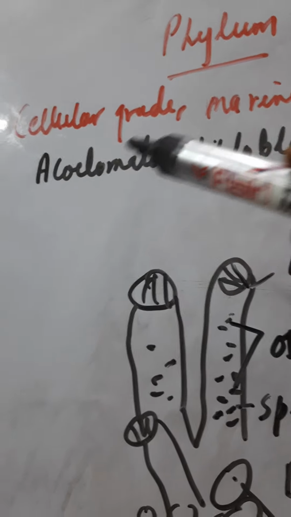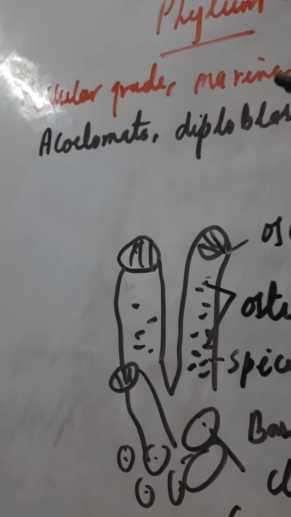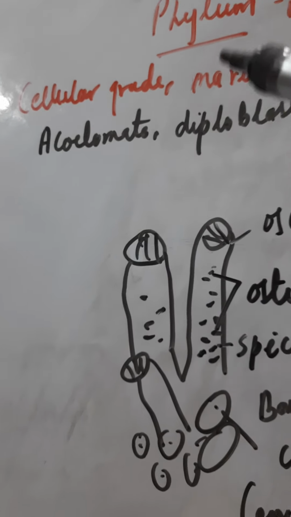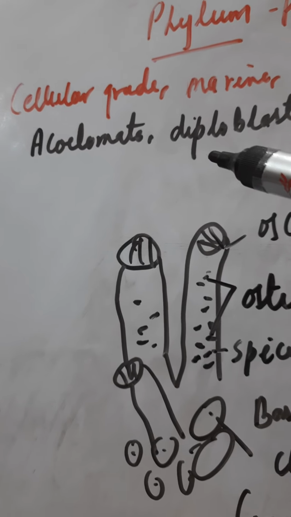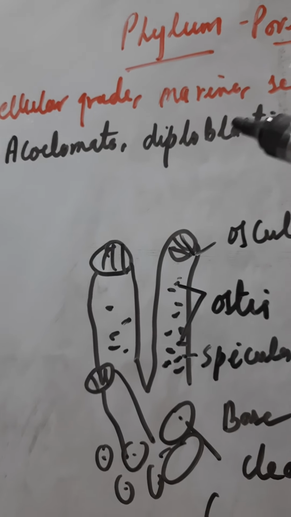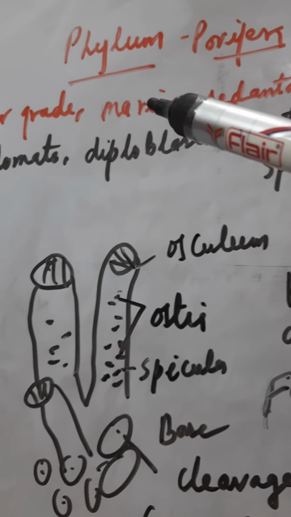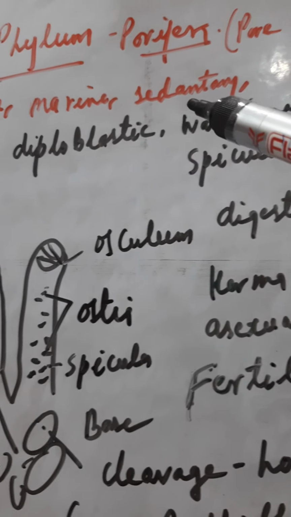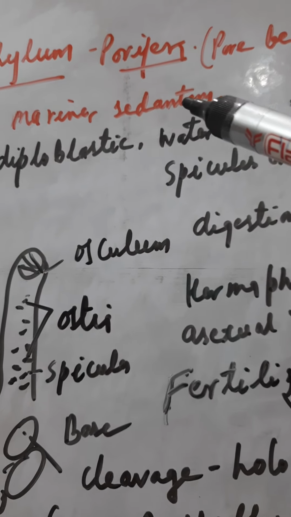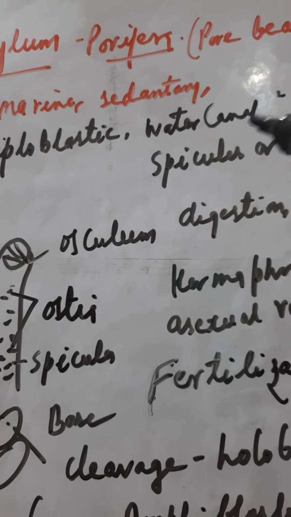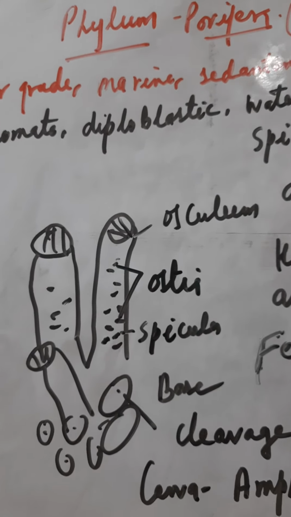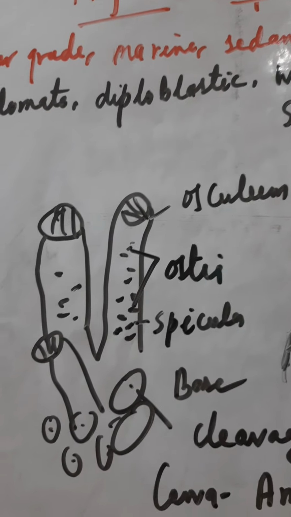They have cellular grade organization. From here the cellular grade organization starts. Tissue grade organization is not starting from here. Then they are marine, sedentary. Sedentary means they can stand at the bottom. That is why some of them are called animals like plants also.